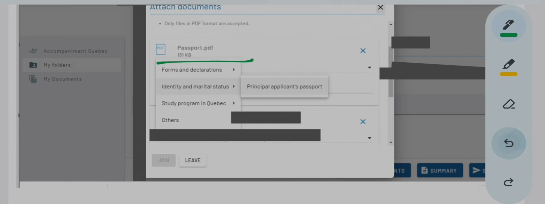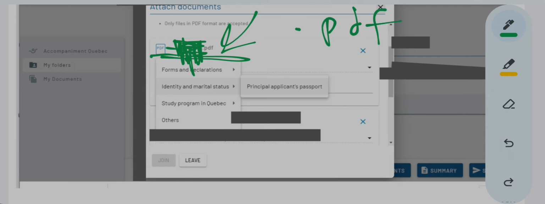Okay, what I mean to say is, passport.pdf is what you named your PDF. They will not read this. Now see, I'm hiding this. So now what you see over here is only .pdf. They will only be able to see .pdf, but they should know which PDF you have uploaded. They will not read what you have named it. The person to whom you are sending this document will not read what name you gave it.